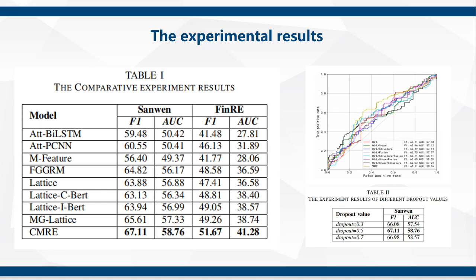To comprehensively evaluate our model, we select classical models in the field of Chinese relation extraction in recent years as baseline models for experimental comparison. The results of the comparison experiments are shown in Table 1, and as can be seen from the table, the Chinese semantics extracted by models with a simple structure, such as BiLSTM, attention mechanism, and CNN, are limited and cannot handle the Chinese relation extraction text well.